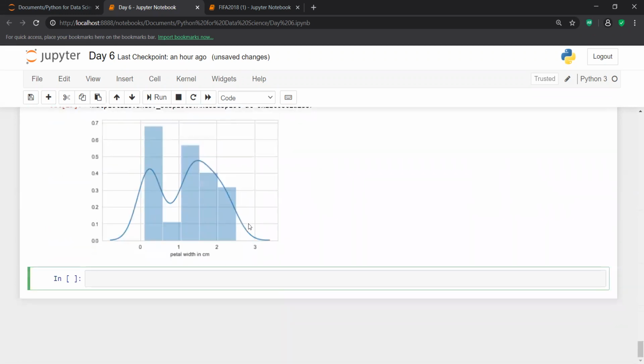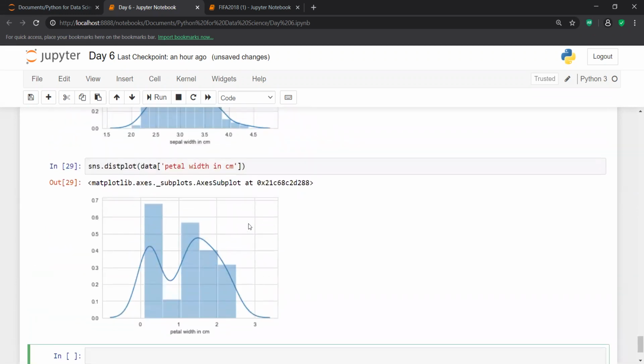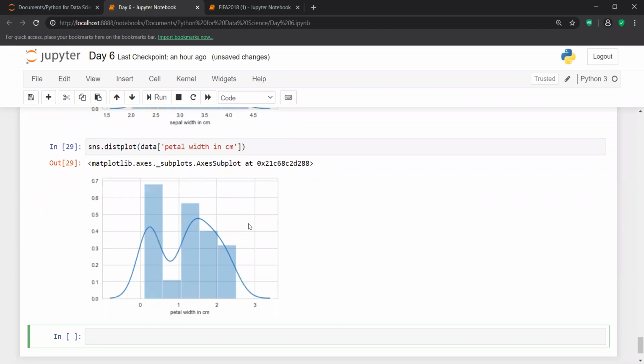So yes guys, this is the purpose of a dist plot. With the help of a dist plot you can visualize whether your data points come from a normal distribution or not. Now if I try to do a univariate analysis, what does univariate analysis mean? It means trying to make some analysis along with a single variable, and a single variable means a single column.